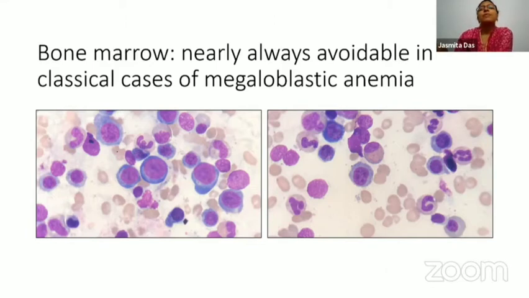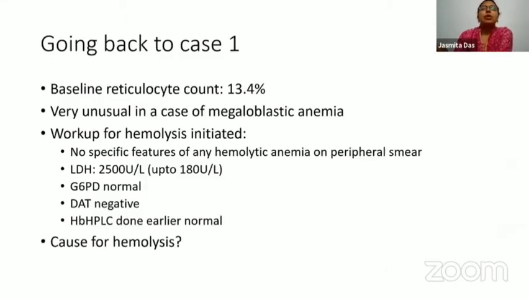However, in this case, it was not that simple, because the baseline reticulocyte count was 13.4%. Now that is very, very unusual in a case of megaloblastic anemia who is not receiving therapy. So looking at this reticulocytosis, a workup for hemolysis was initiated. However, there was no specific finding of any hemolytic anemia on the peripheral smear. LDH was quite high, G6PD was normal, DAT was negative, and an HPLC done earlier was also normal.